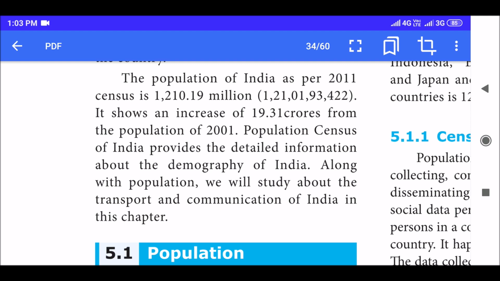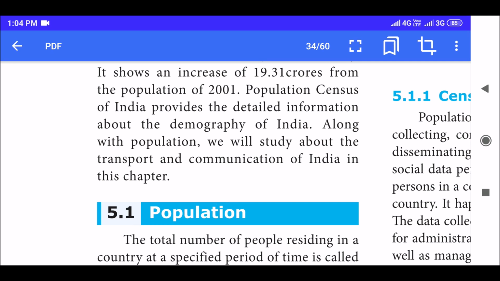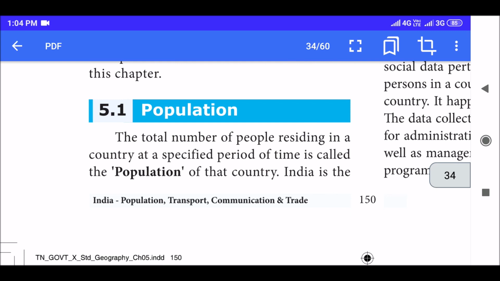Population Census of India provides the detailed information about the demography of India. Along with population, we'll study about the transport and communication of India in this chapter, and also trade.